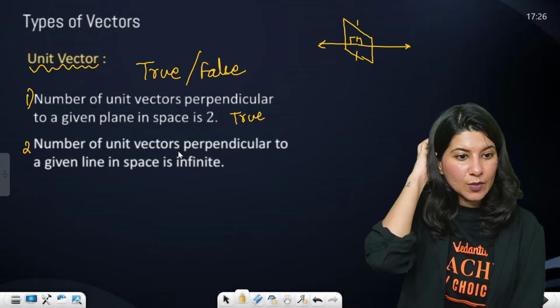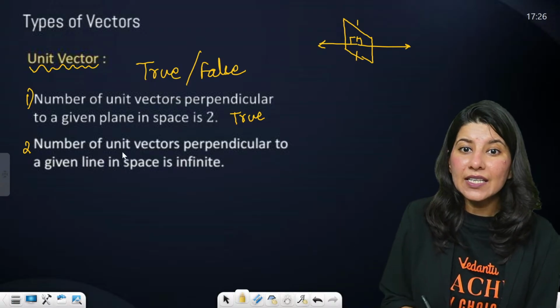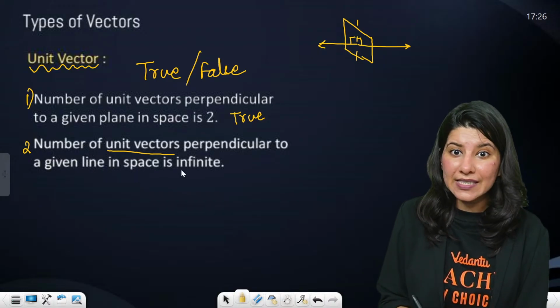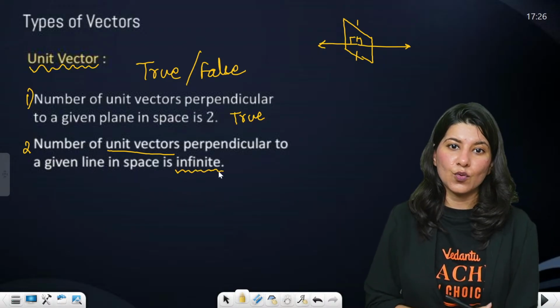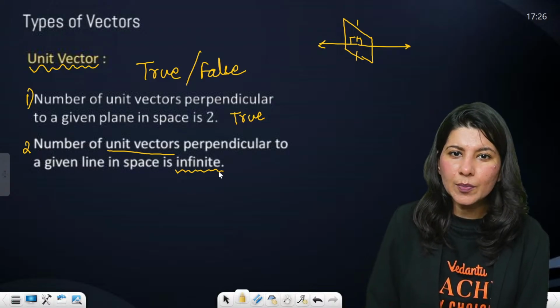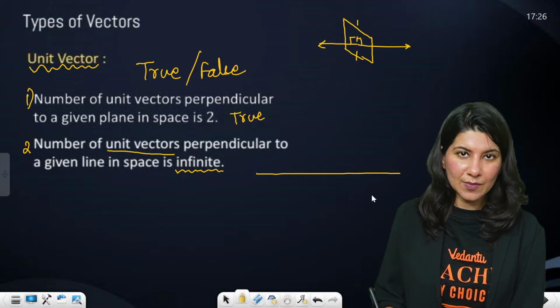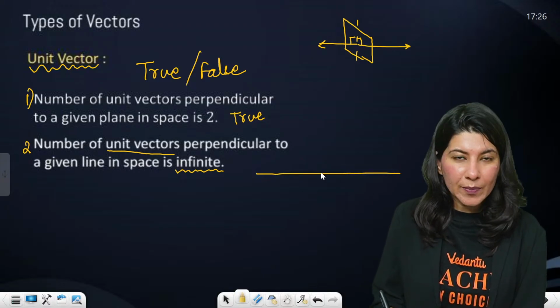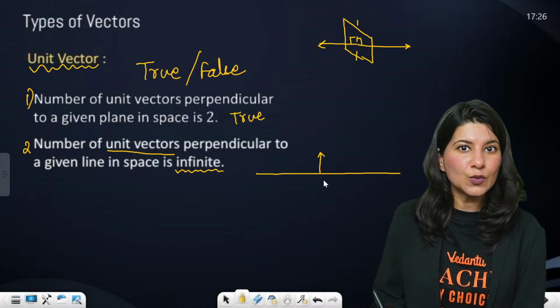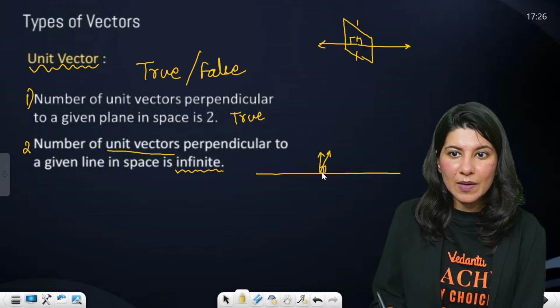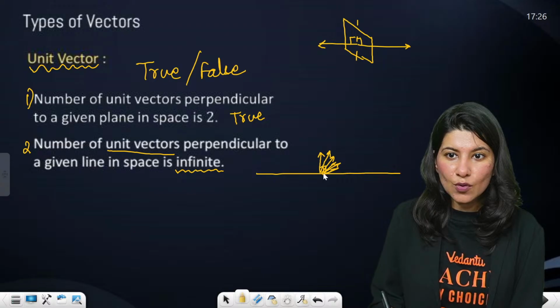What about the second point? Number of unit vectors perpendicular to a given line in space is infinite. Okay, hold on. Number of unit vectors perpendicular to a given line. Suppose I am having a line. This is my line. Let us try to draw a perpendicular vector. So this is perpendicular to this line, and one more vector which is perpendicular to this line. So there will be so many perpendicular vectors. Can you see so many perpendicular vectors?